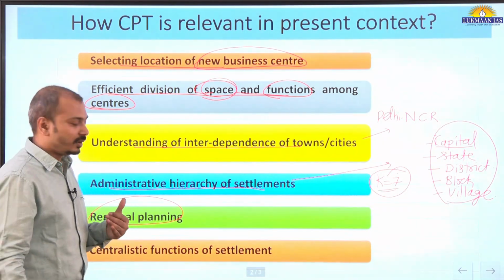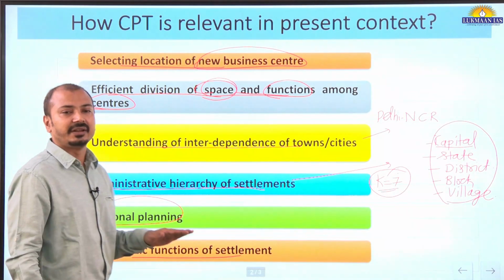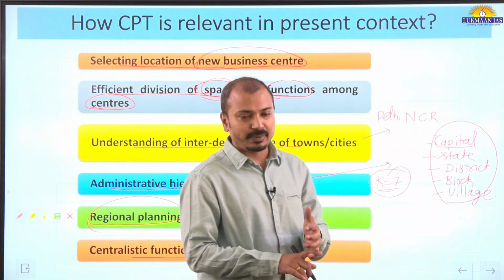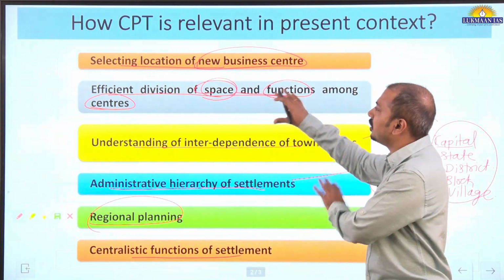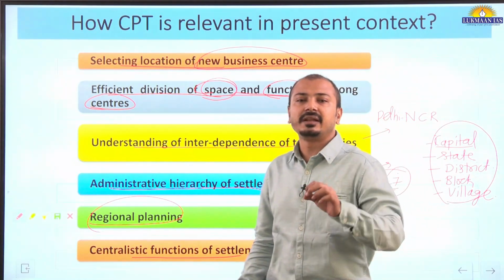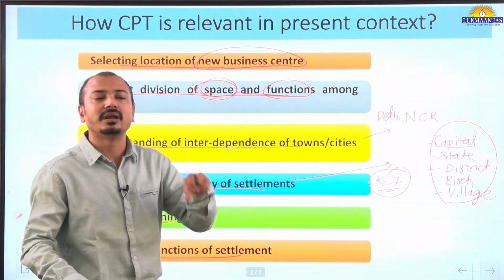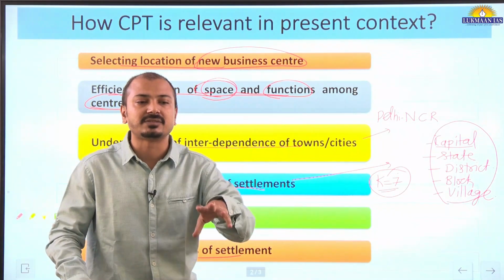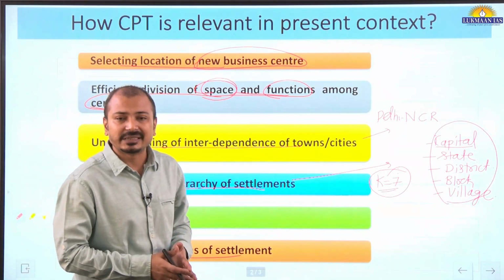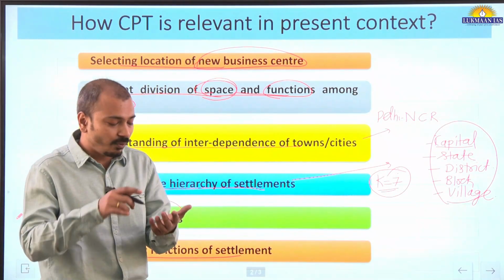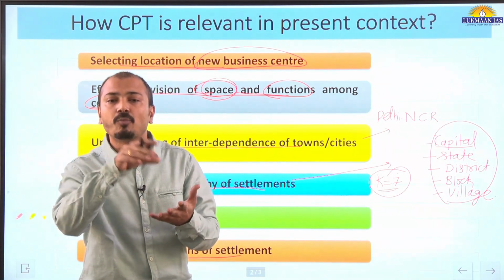and when we understand that correlation, we are able to have appropriate intervention. Then the centralistic functions of the settlement are still relevant. The central place or the centrality of the function, which is the core principle of this theory, is still relevant. For example, any settlement is settled around a particular function or particular place. Earlier, in ancient times, how did settlements develop? They developed around a water body, around a temple, church or mosque.